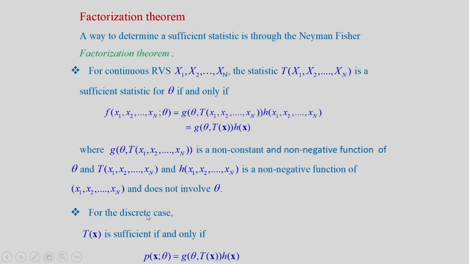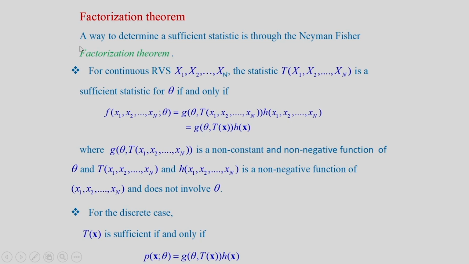For discrete case, we will be considering the condition in terms of joint PMF. Therefore, T(x) is sufficient if and only if this joint PMF p(x, theta) as a function of theta is product of g(theta, T(x)) into h(x), where g and h are defined as earlier.